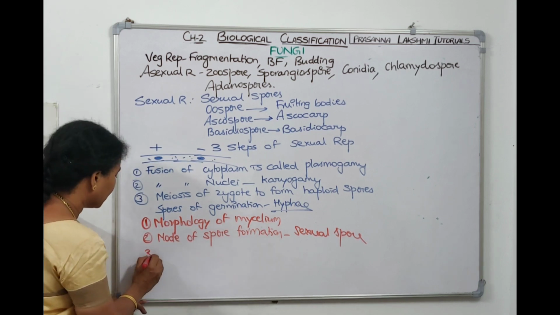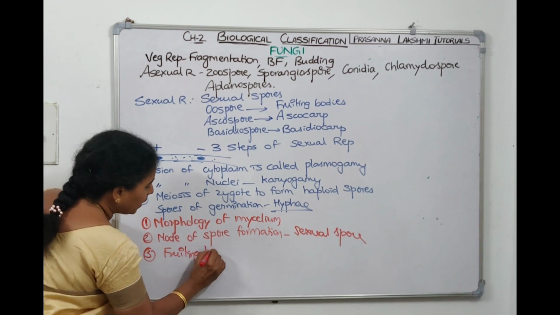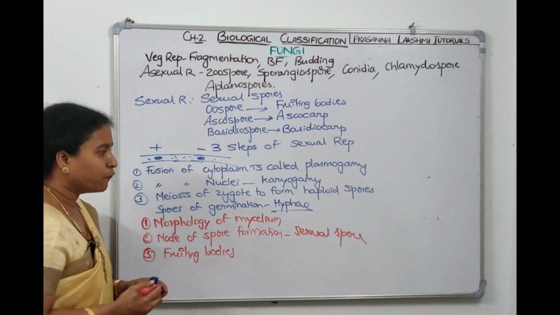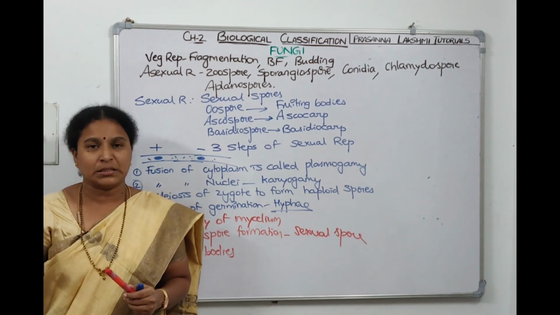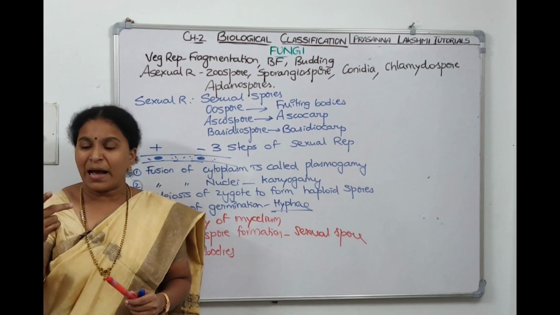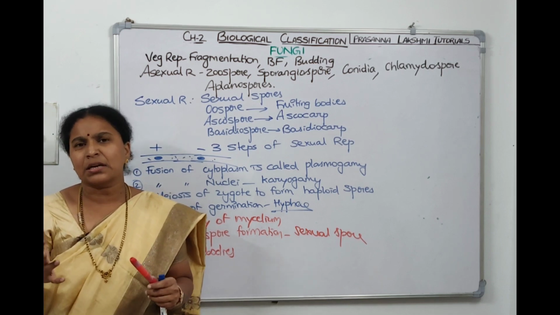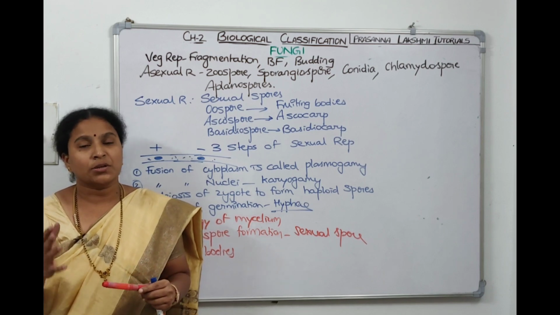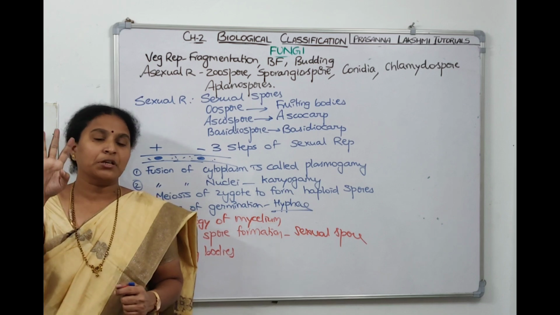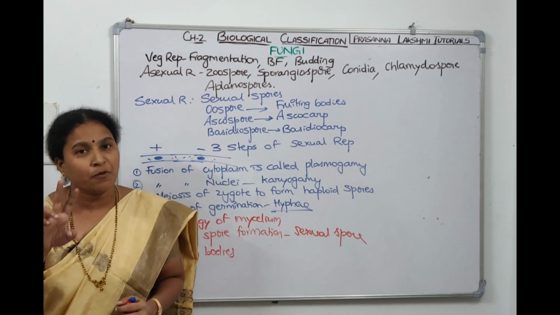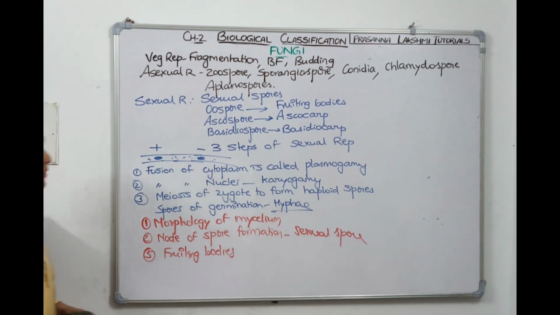Which type of fruiting body it is? Based on the fruiting body, we divide fungi into 4 classes. What are the 4 classes? The primitive class is called Phycomycetes. The advanced classes are 2, Ascomycetes and Basidiomycetes. The class which is not there now in existence is called Deuteromycetes. So now we have divided fungi under 4 classes on the basis of 3 points. The first point is morphology, the second point is mode of spore formation, third one is fruiting body. Take a screenshot, we'll get into the classes of fungi.